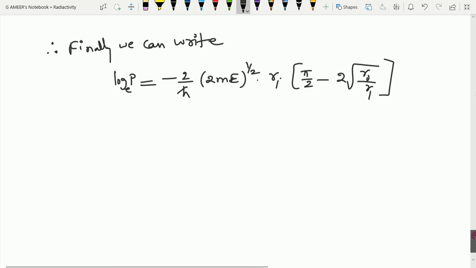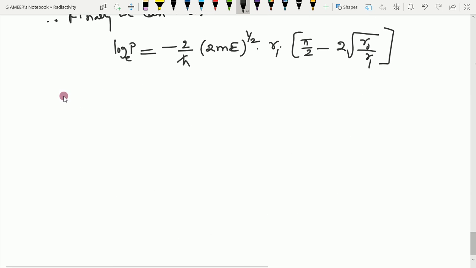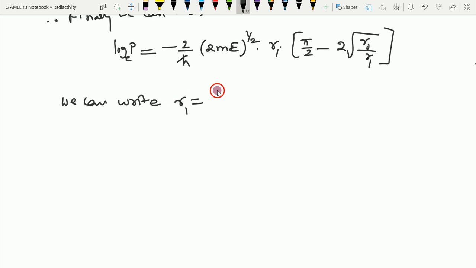So what can I write in place of r1? We can write r1 is equal to 2Ze square divided by 4 pi epsilon naught into E. Okay? We will write this, 2Ze square by 4 pi epsilon naught E. After writing this, see what comes, then what I will get.